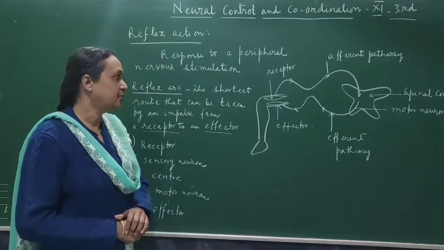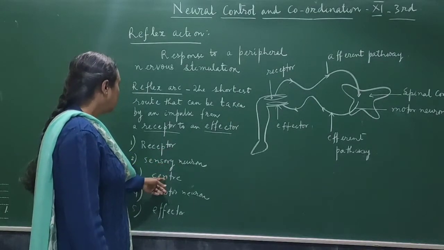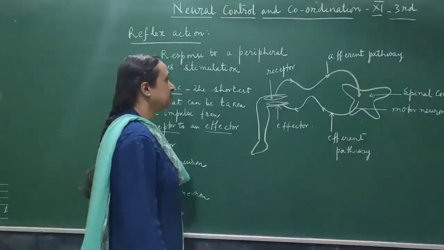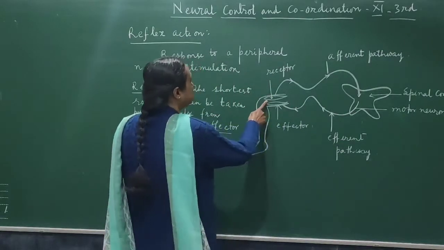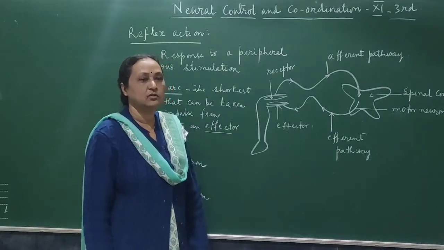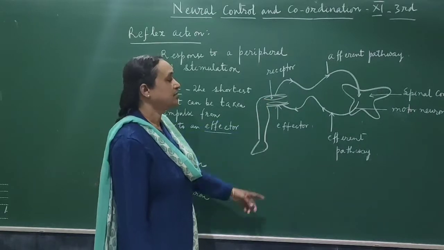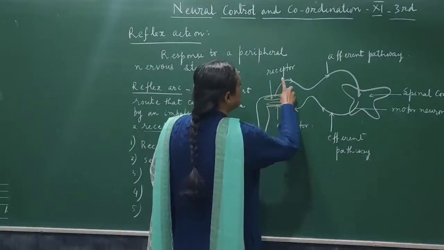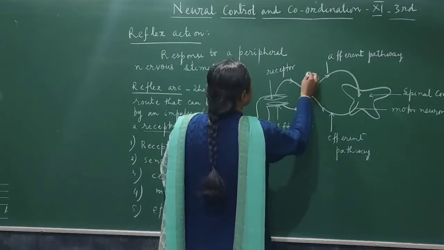So what are the components of reflex arc? The components are receptor, sensory neuron, center, motor neuron and the effector. Now you see the diagram. This is the spinal cord and the receptor, that is the organ which is receiving the stimuli. Naturally the organ has voluntary muscles. Here in the diagram the muscle is receiving the stimuli, then the impulse goes with the help of the sensory neuron. Here you can see the sensory neuron.